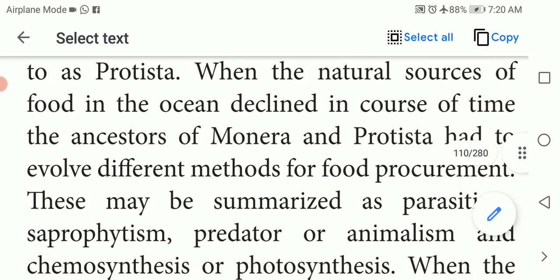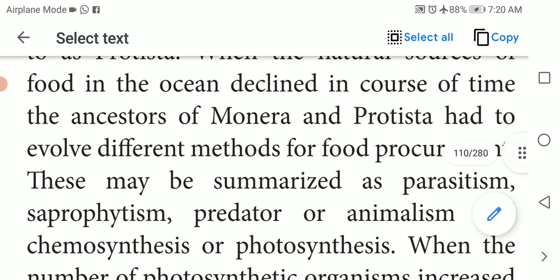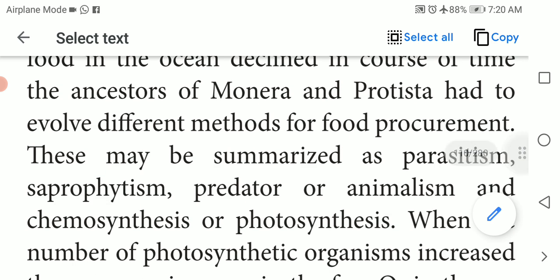So the ancestors of Monera and Protista had to evolve different methods for food procurement.